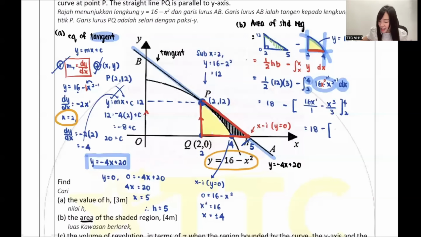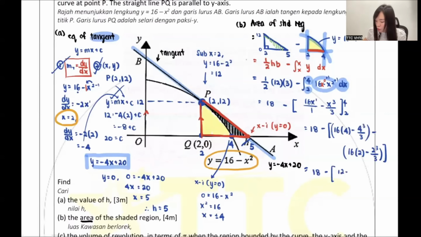Okay. So my dear, now I sub inside. Sub the 4 inside. Minus 4 cubed over 3. Minus 16 times 2. Minus 2 cubed over 3. I press, 18 minus 16, 4 minus 4 cubed over 3, I guess getting 128 over 3. Minus 16 times 2 minus 2 cubed over 3, I guess getting 88 over 3. Okay, 128 over 3 minus 88 over 3, I guess getting 14 over 3 unit square. Remember to write unit square because after all, they are area.